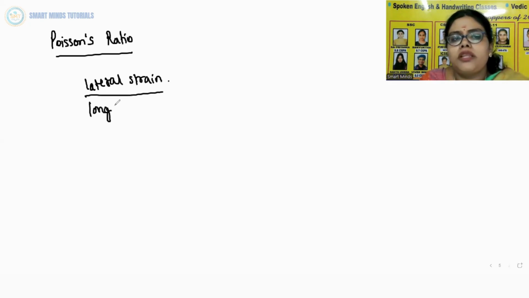Simon Poisson pointed out that within the elastic limit, lateral strain is directly proportional to the longitudinal strain. And the ratio of lateral strain over longitudinal strain is Poisson's ratio.